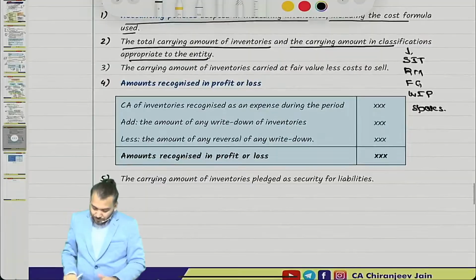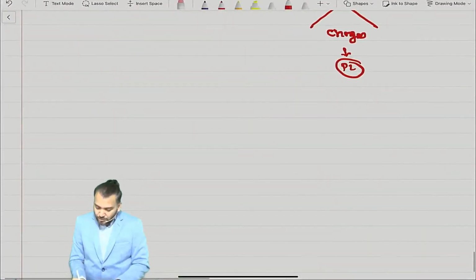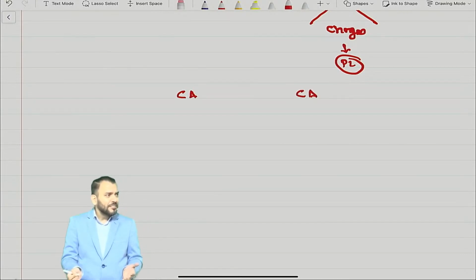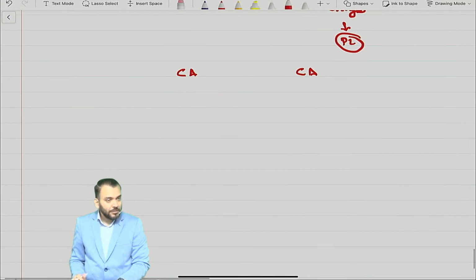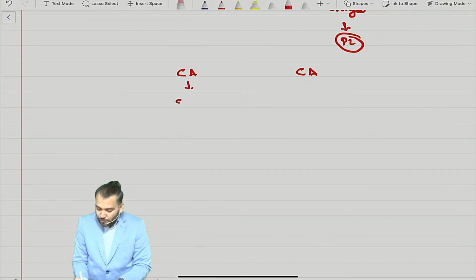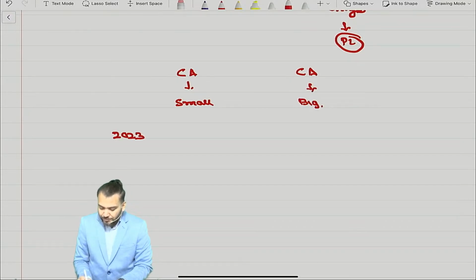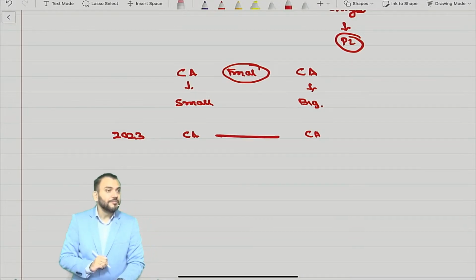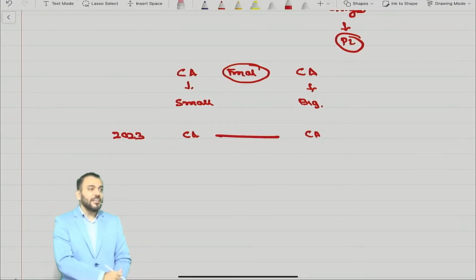Just try to understand. Suppose there are two CAs. There are two chartered accountants, na? One is from a small firm, one is from a big firm. Both become CA in 2023. He is also a chartered accountant. He is also a chartered accountant. Right now they are CA final students. Whether they are comparable? No. They are not comparable.